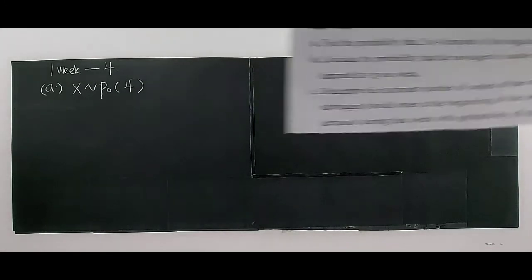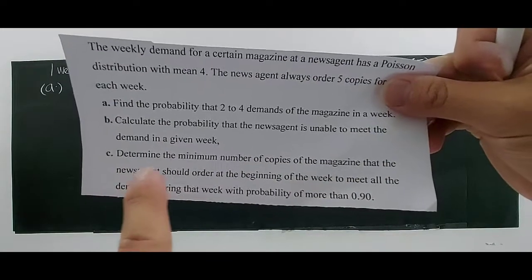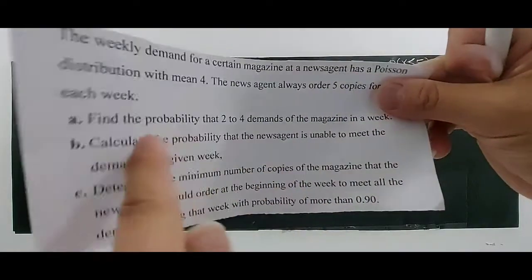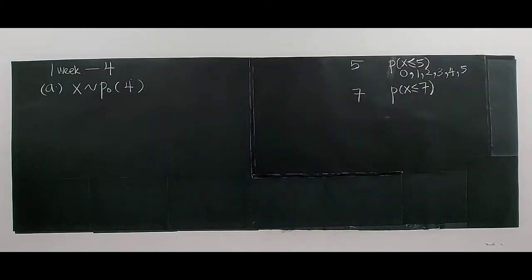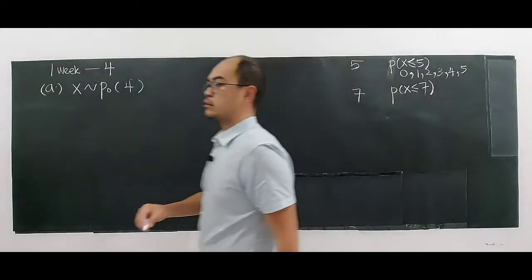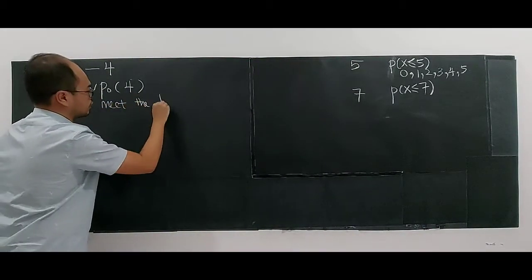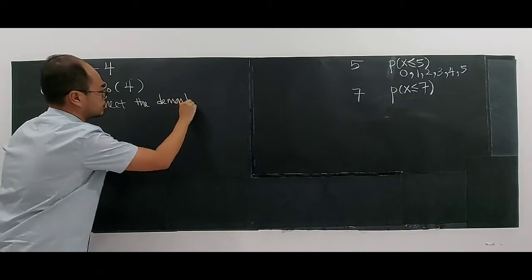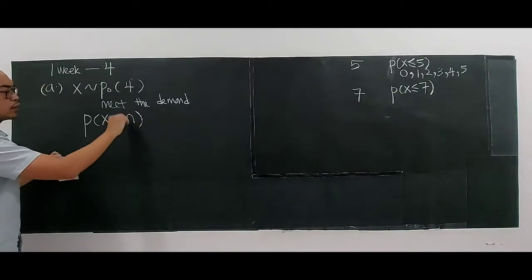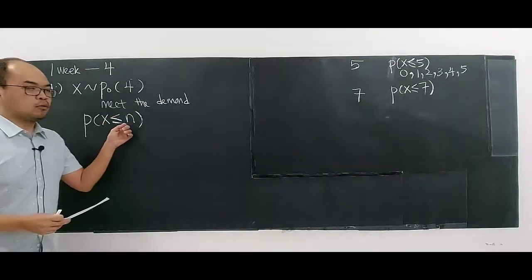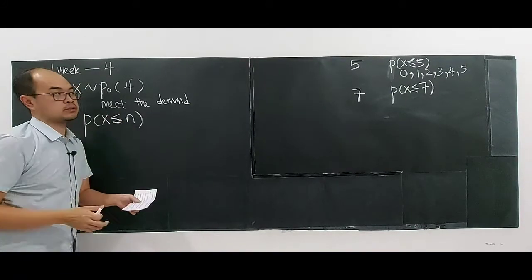So now this question is very simple. They are asking us to determine the minimum number of copies of the magazine that the news agent should order at the beginning of the week to meet all the demands during the week with a probability of more than 0.9. When they say meets the demand, mathematically it is X less or equal n copies. Why do I put n? Kenapa saya letak n? Because I don't know how many I should order.